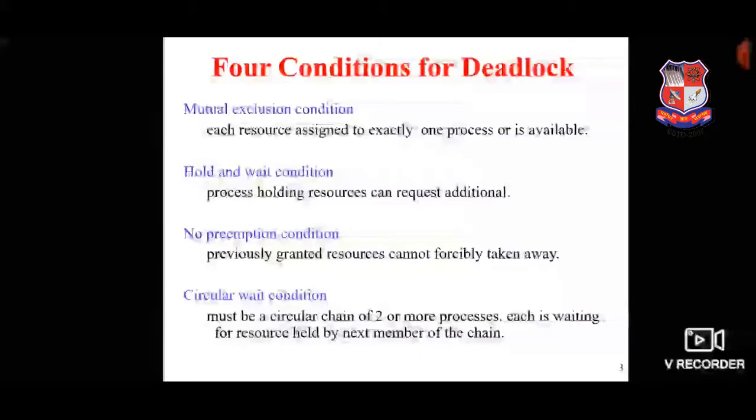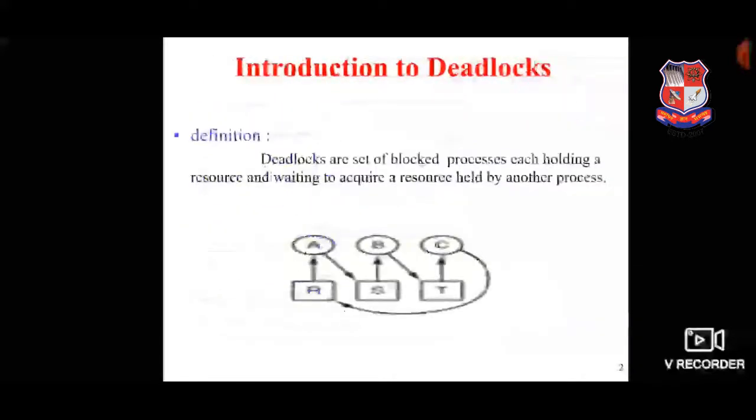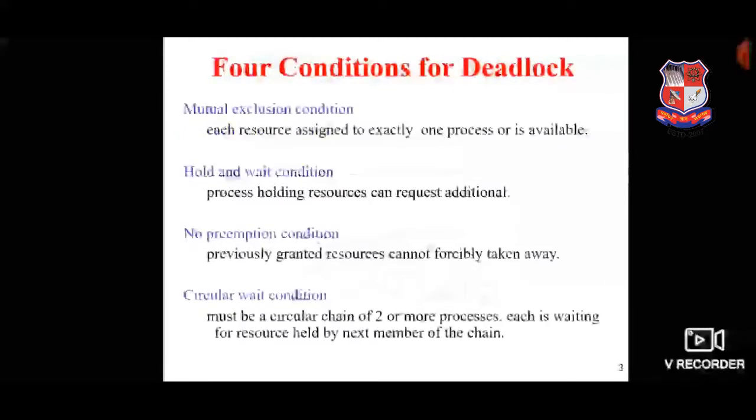The second one is the hold and wait condition, which means a process holding a resource can request additional resources. As we saw in the previous example, each process holds some resource and requests another resource. For example, A holds resource R and requests resource S. This type of situation is called the hold and wait condition.